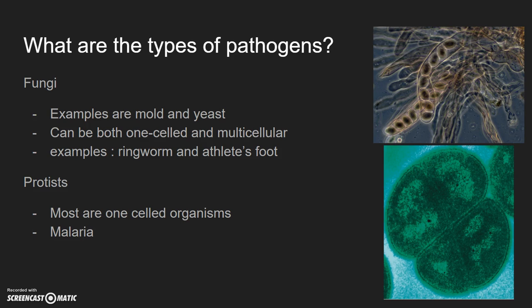Then we have the last two. Fungi, examples are like mold and yeast. They can be both one-celled and multicellular, and examples are ringworm and athlete's foot. Protists are mostly one-celled organisms, and the only real example you need here that you're going to know is malaria. And as we know, malaria gets caused by mosquitoes in tropical climates. And that's pretty much all I have.